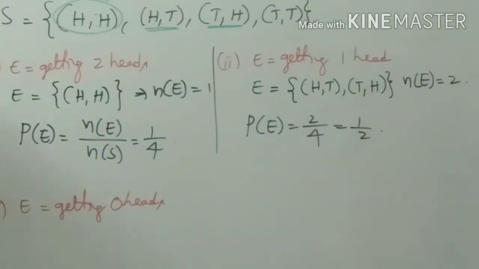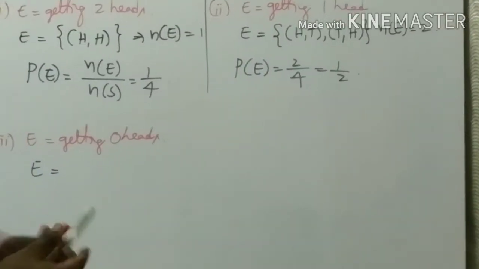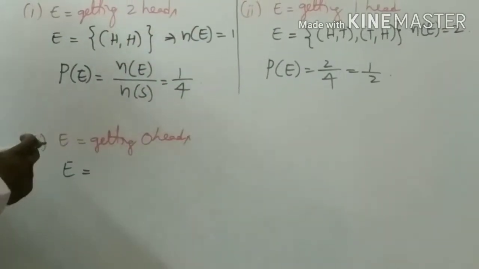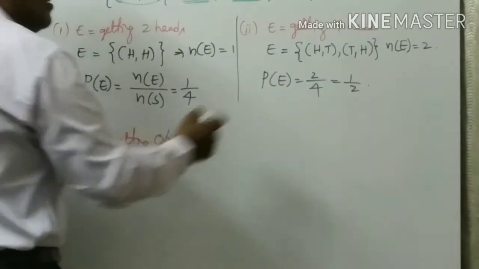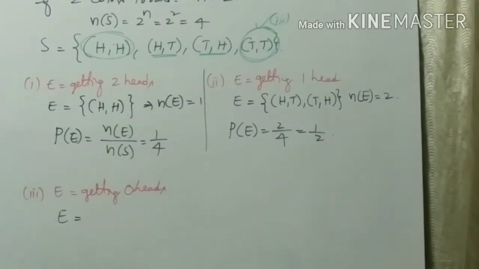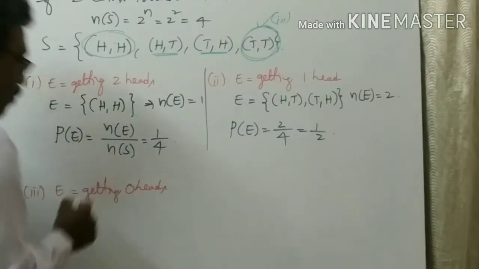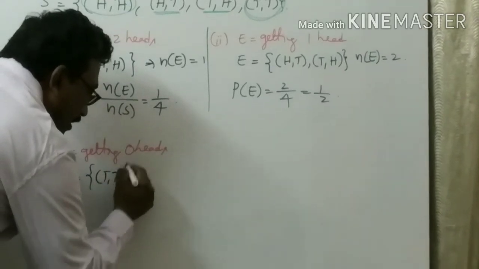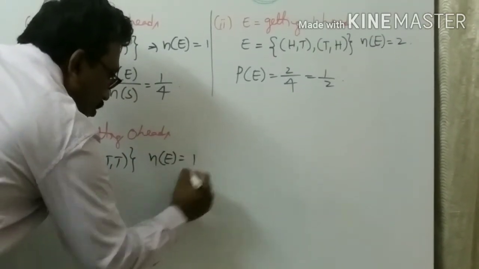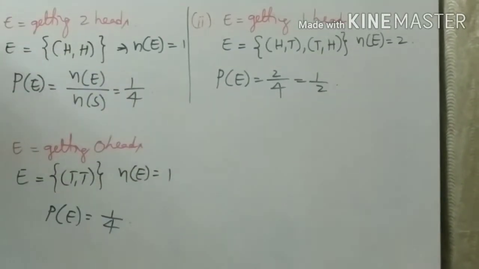Now the third one, getting 0 heads. 0 heads means tails. Here both are heads, here one head, and this is the place for the third one, getting no head or 0 heads. So how many are there? Of course, 1. You are right. Both are tails. n of E is equal to 1. So the probability of getting that event is 1 by 4.